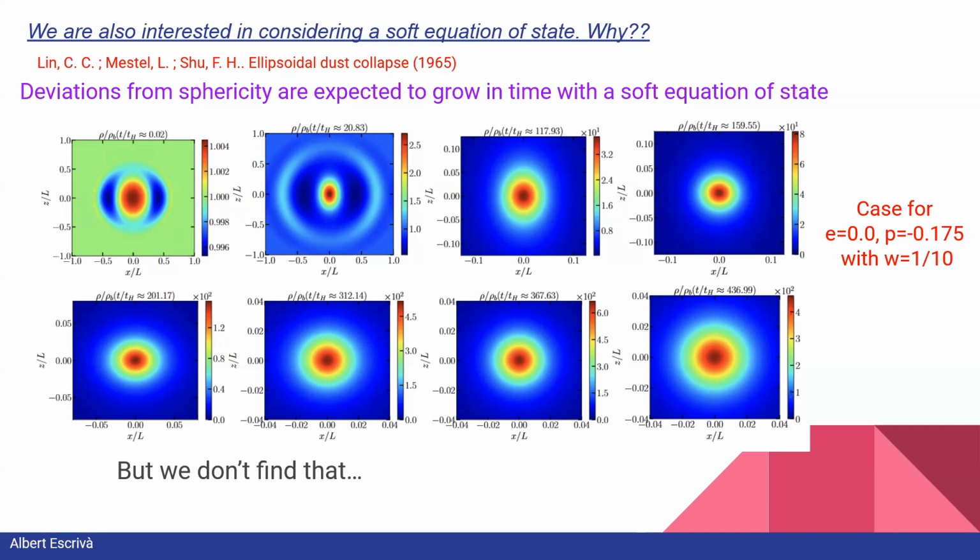In our simulations, as in the previous case of the radiation fluid, the initial shape is ellipsoidal, but this deviation from sphericity decays in time, and the shape for very late times is almost spherical. So this is somehow against expectation, and we find that we can expect that only for an extremely soft equation of state, almost near the case of dust, non-sphericities can play an important role in the collapse dynamics, increasing in time instead of decaying as we have seen in our case.